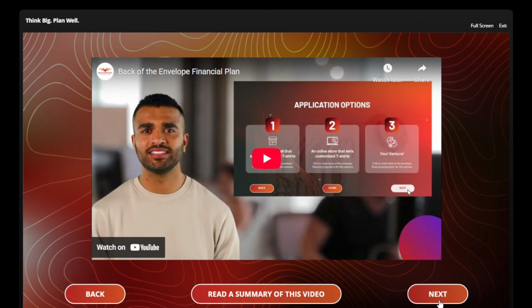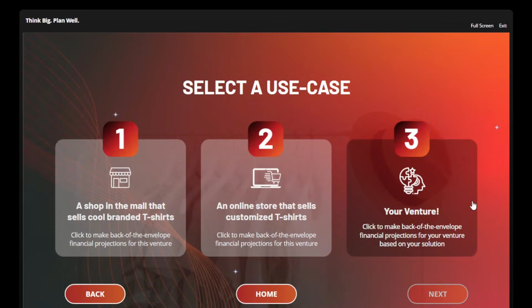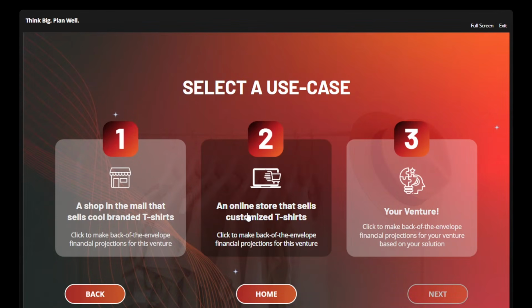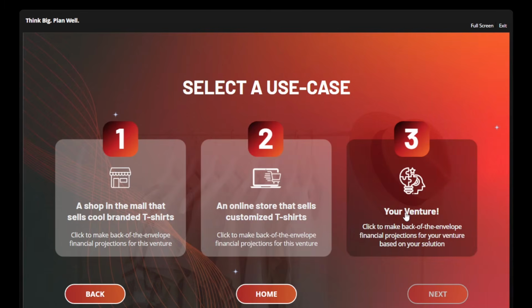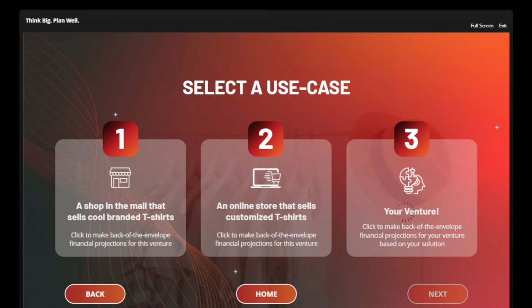Click next. As you click next, there are three options here. The first two use cases are predefined cases. The third use case is your venture. So click on this third use case, your venture.